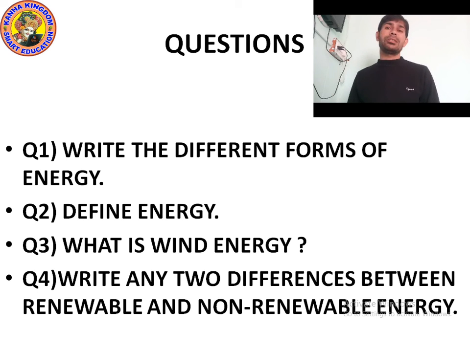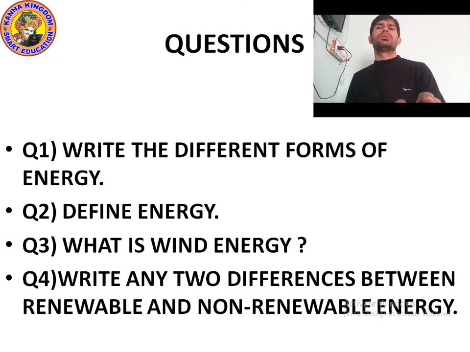Another energy is electrical energy. Electricity provides electrical energy, and there is also magnetic energy. And there is geothermal energy, that we get from the ground. So there are many forms of energy.